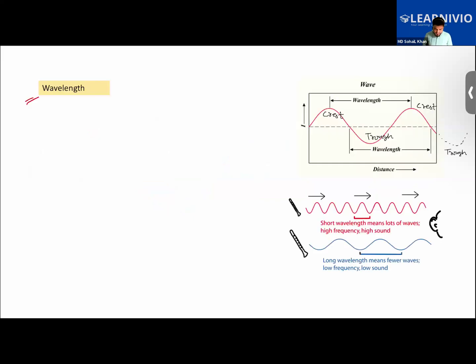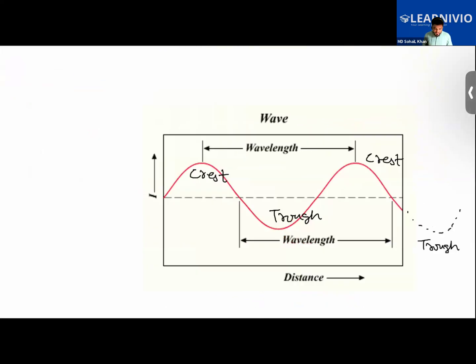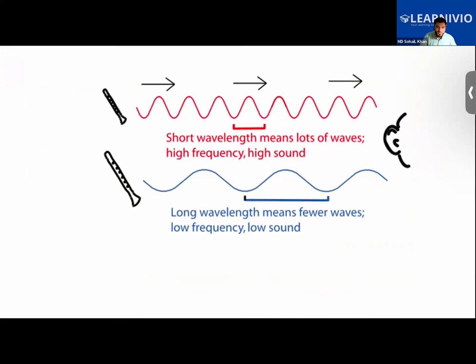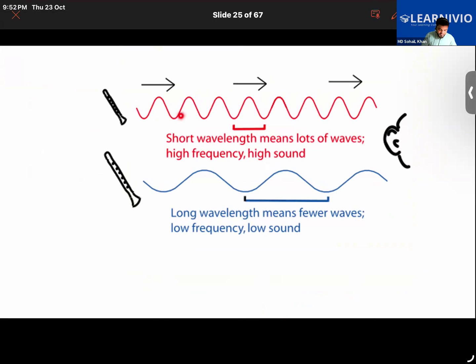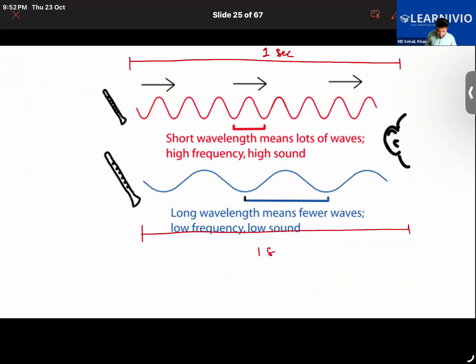Now let's get back to this image here. There are two different sound waves here. We can clearly see that the frequency of this one is actually more than the frequency of the second one. Suppose we have taken a time period of 1 second here, and this is again 1 second. In a given period of 1 second, you can clearly see that more waves have been produced here. There are lots of waves in this one, but this one has fewer waves. Right? Getting it, everyone?